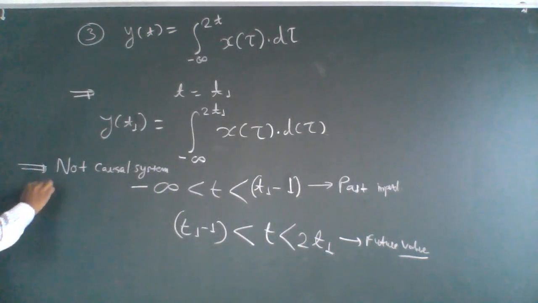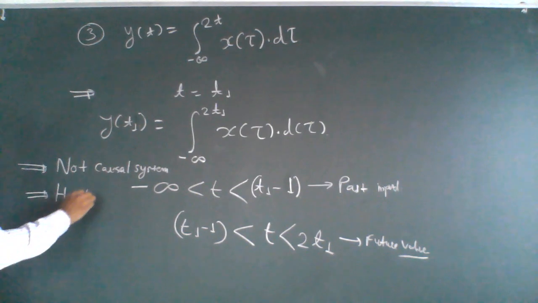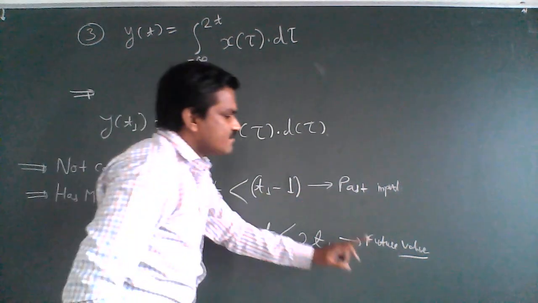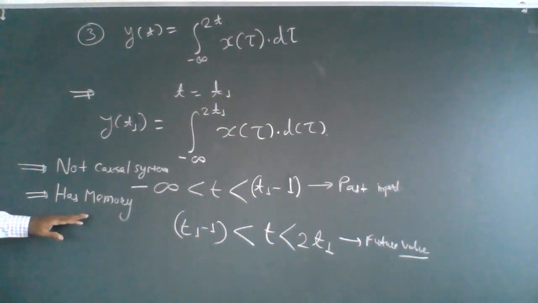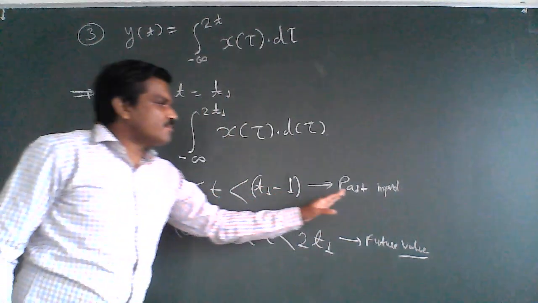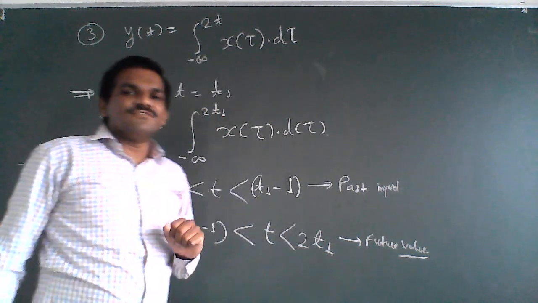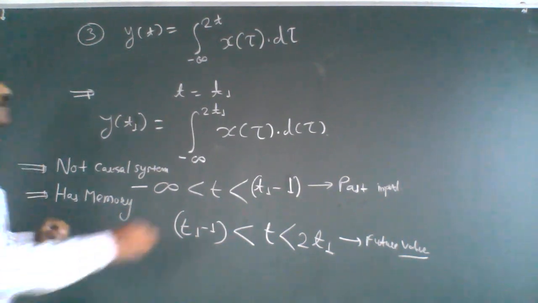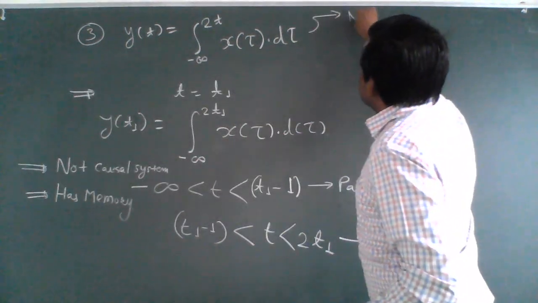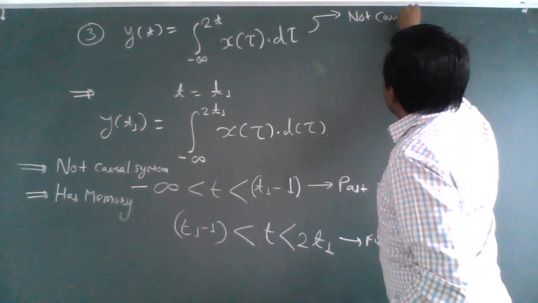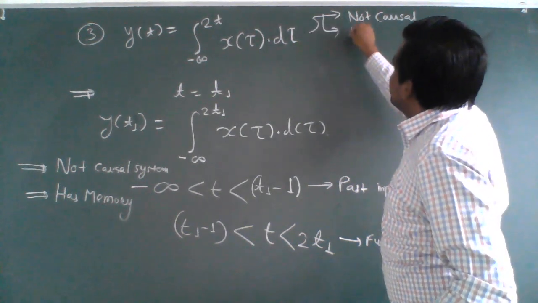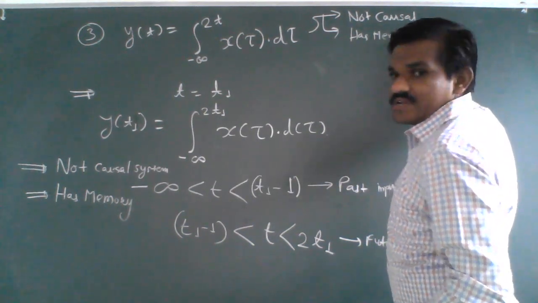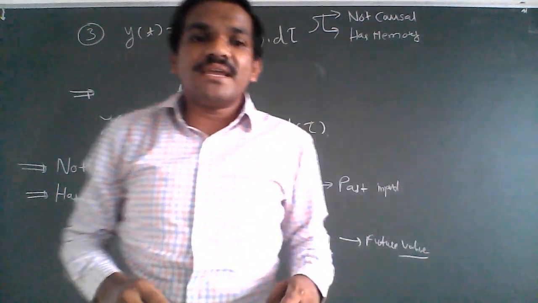And the system has memory, because its output depends upon past and future input values. So the system is not causal, and the system has memory, or you can say the system is dynamic in nature.